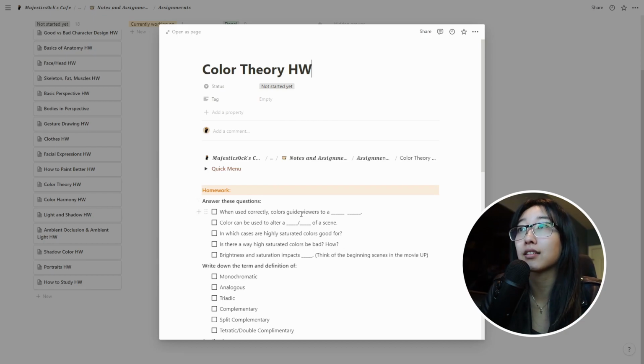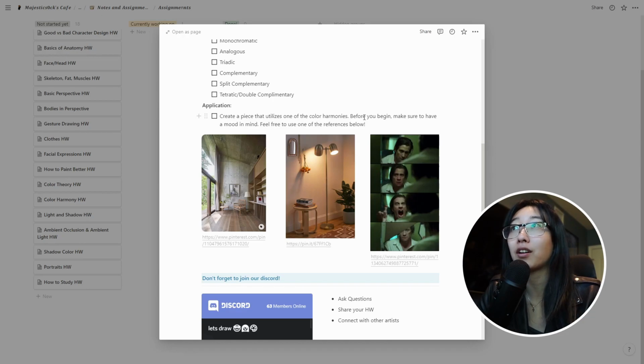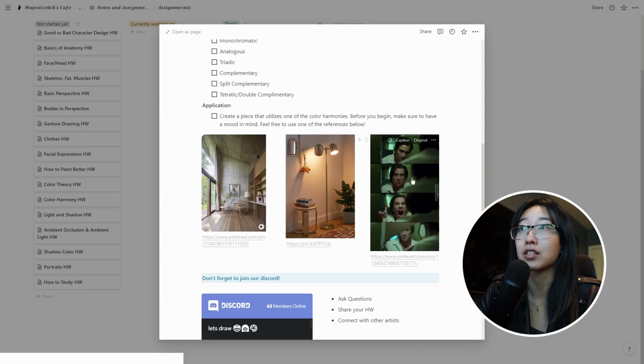When used correctly, color guides viewers to a blank. Write down the term and definition of these. And this is some application homework. Create a piece that utilizes one of the color harmonies. Before you begin, make sure to have a mood in mind. Feel free to use one of the references below.